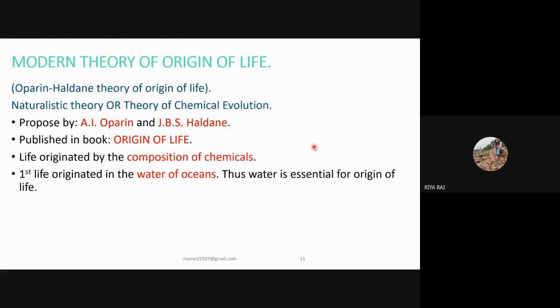Next is the modern theory of origin of life. This is also known as the Oparin-Haldane theory of origin of life, as it was proposed by A.I. Oparin and J.B.S. Haldane. It is also known as the naturalistic theory or theory of chemical evolution. This theory was published in the book Origin of Life. According to this theory, life originated by the composition of chemicals, and the very first life originated in the water of oceans. Thus, water is essential for the origin of life.